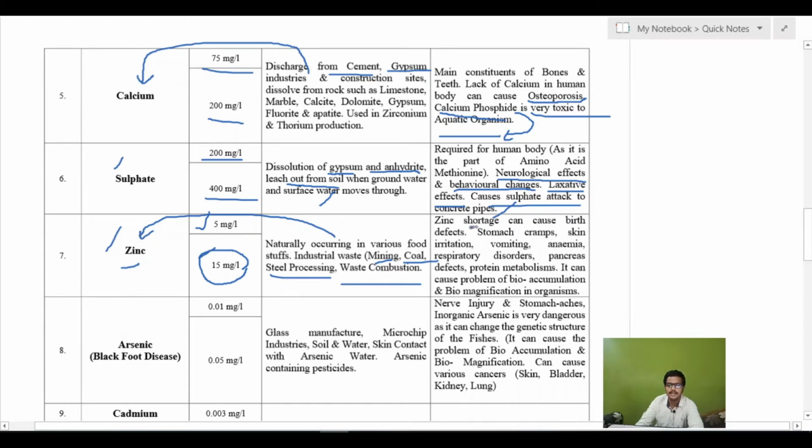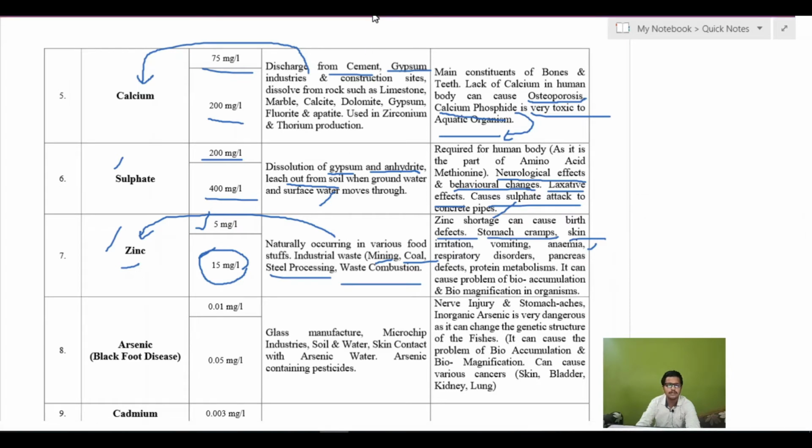The problem is that zinc excess can cause birth defects, stomach cramps, skin irritation, vomiting, anemia, and respiratory disorders. There will be a problem in the pancreas, then protein metabolism problems. Then it can cause the problem of bioaccumulation and biomagnification in organisms. What are bioaccumulation and biomagnification?